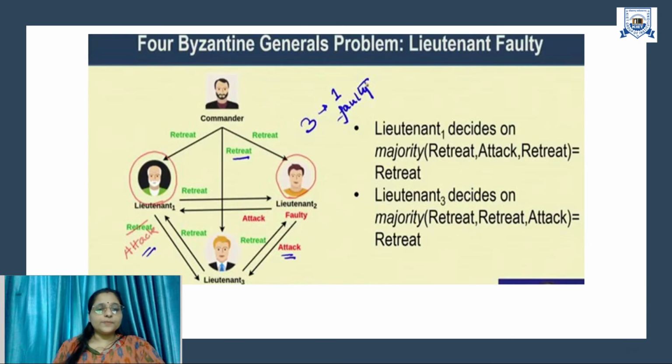If there are four peers in the network and one is faulty, there is no problem in maintaining the consistency of the system. And if, for example, there are four peers and two are faulty, then of course the decision will not be taken in that case.